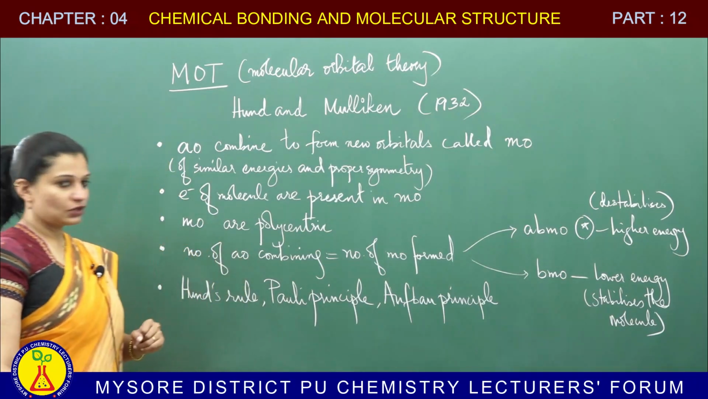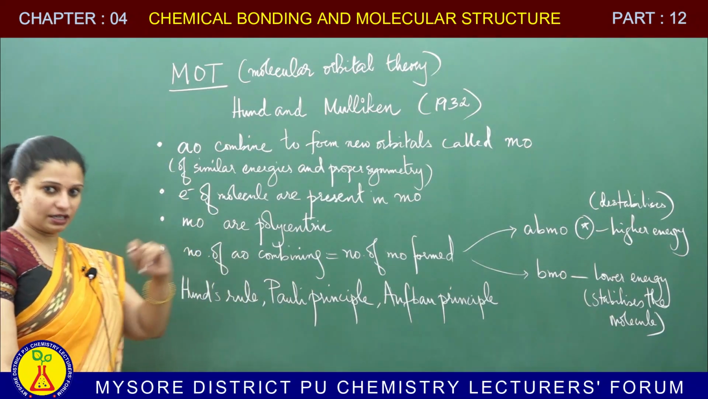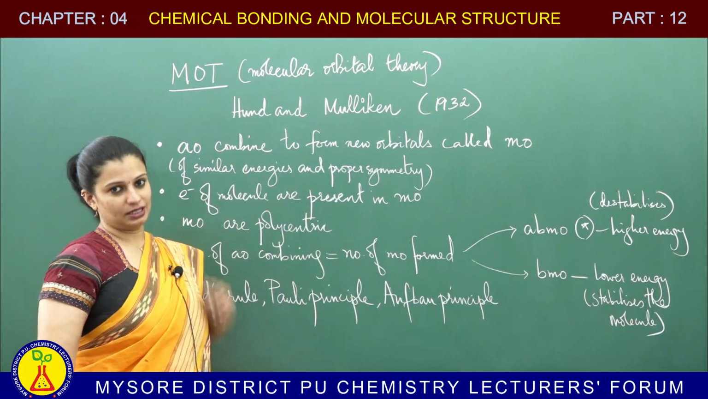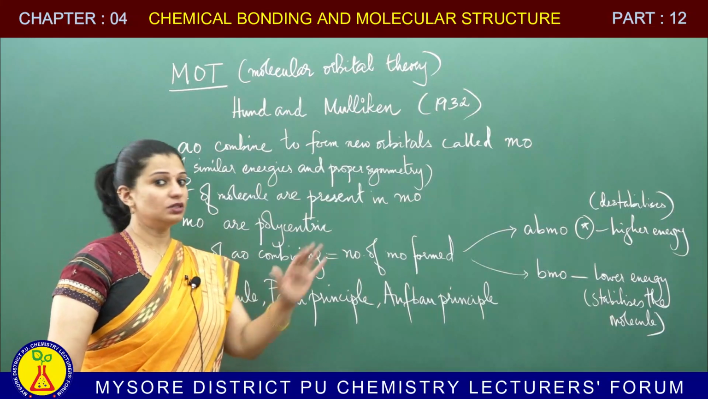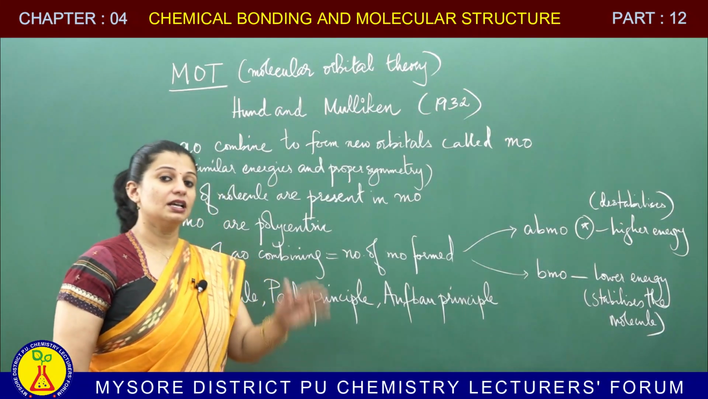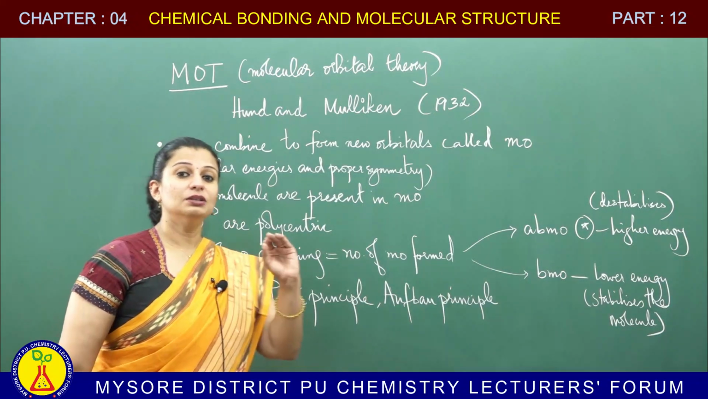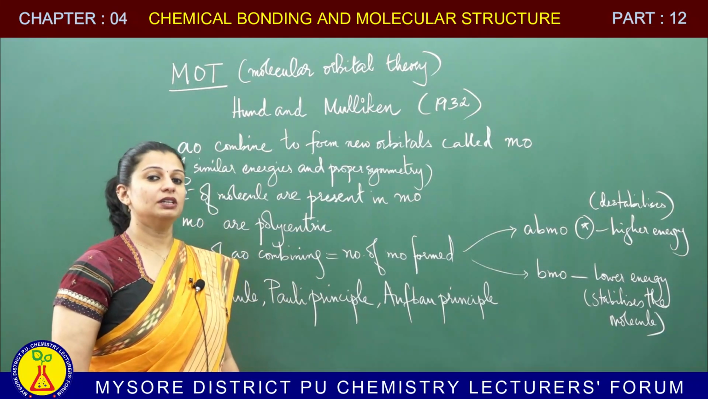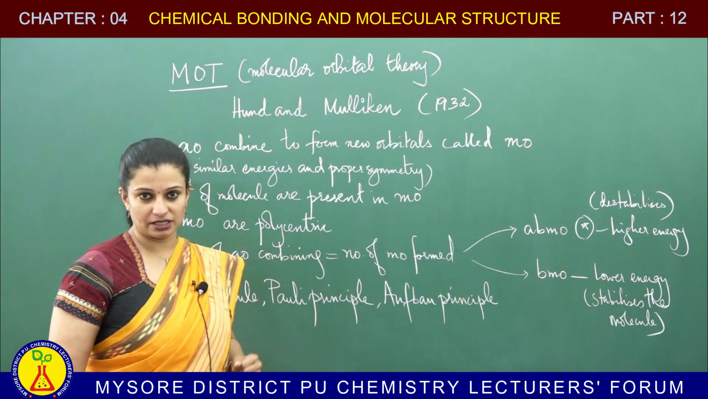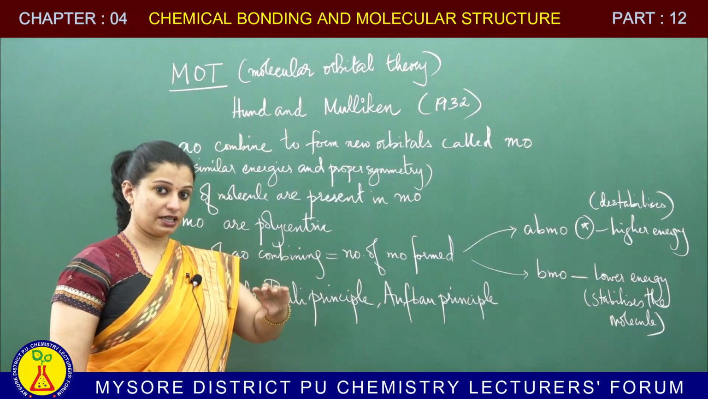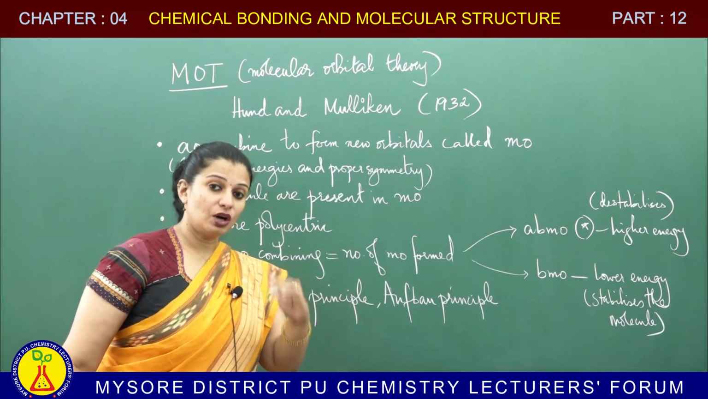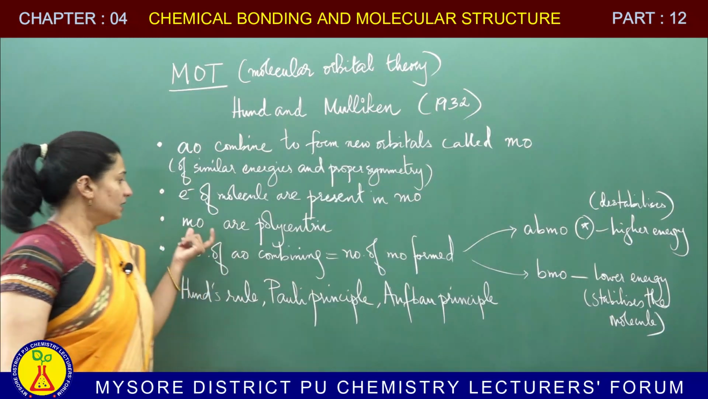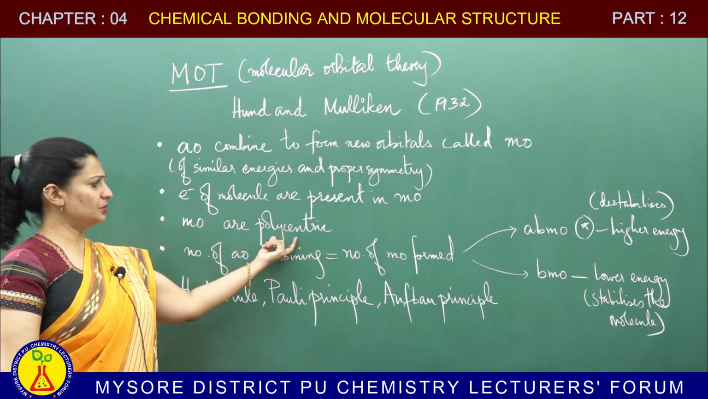Just like electrons of an atom are present in atomic orbitals, electrons in a molecule are present in molecular orbitals. The electrons now do not belong to the combining atoms; they belong to the molecule, and the electrons that belong to the molecule have to be placed in the molecular orbitals. So atomic orbitals contain electrons of the atom, and molecular orbitals contain electrons of the molecule.